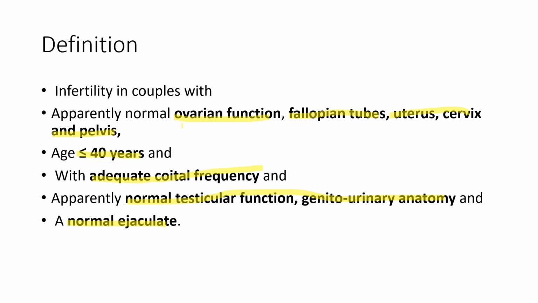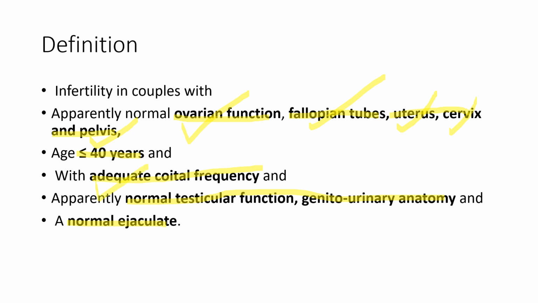For ovarian function, we need to confirm that the patient is ovulatory, using luteal phase progesterone. For the fallopian tube, HyCoSy or HSG. For the uterus, 3D USG is superior as compared to 2D USG. For the cervix, a systemic examination is sufficient, and we do not require a postcoital test for cervical evaluation. For the pelvis, examination and ultrasound. The coital frequency is described as every alternate day, but we do not have to apply a strict boundary to coital frequency, as it will cause unnecessary stress to the patient.